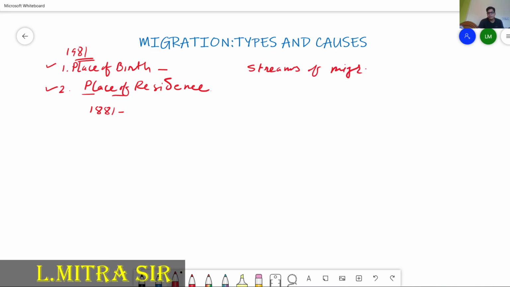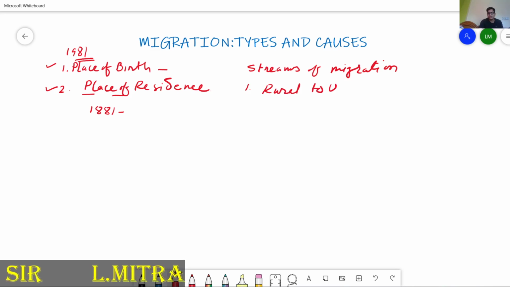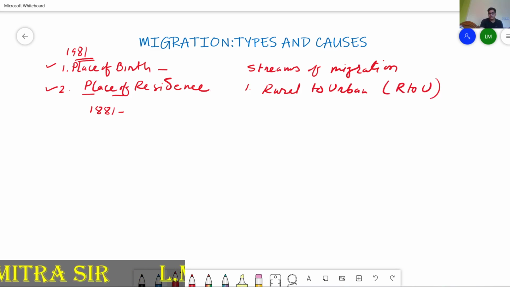In this video we can easily discuss the streams of migration, meaning how the population moves from one area to another area. First, we consider rural area to urban area.